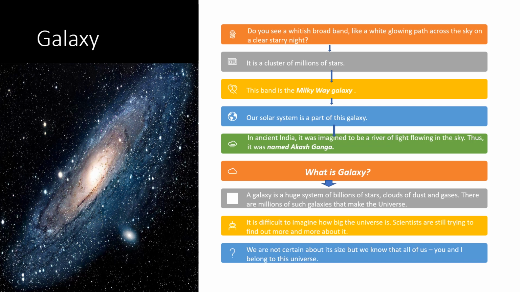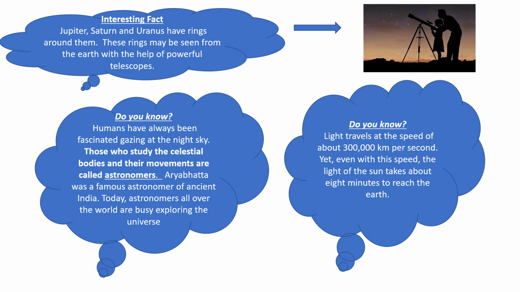Children, have you seen a whitish broad band like a white glowing path across the sky on a clear night? It is a cluster of millions of stars. This band is the Milky Way galaxy. Our solar system is part of this galaxy. And the Milky Way galaxy is also known as Akash Ganga in Hindi.